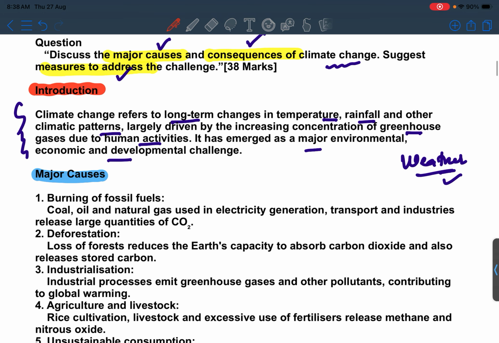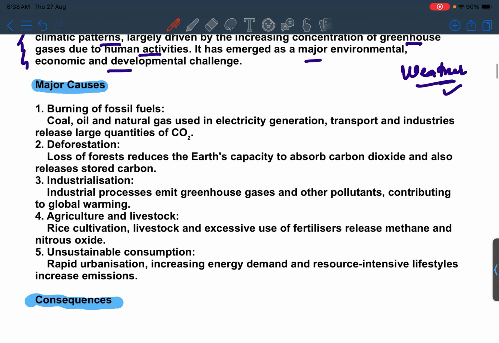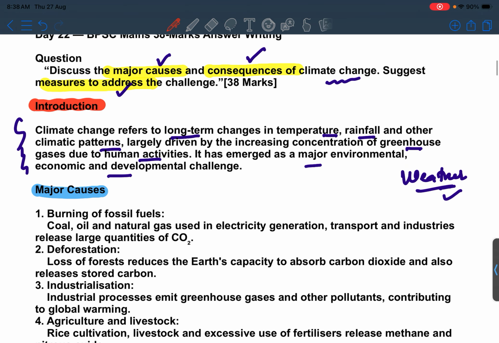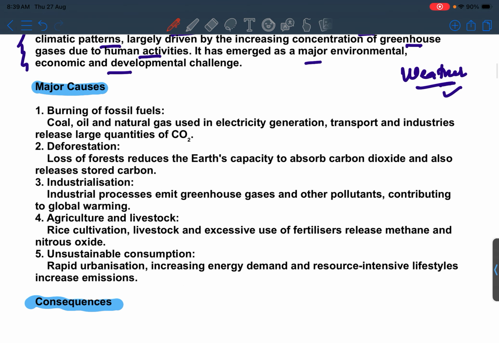So let's get started. Major causes: what are the causes that lead to climate change? The first one is burning of fossil fuels. No doubt, coal, oil, natural gas are used in generation of electricity, transport, industries. Due to this, carbon dioxide is released, and that is the major cause of the greenhouse effect. Next one is deforestation.